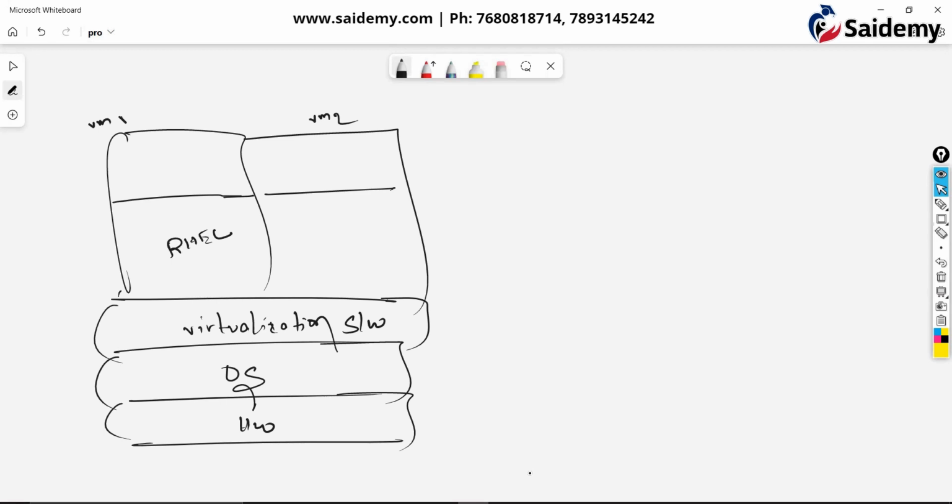Suppose I want a CentOS, here I install CentOS. This is the OS, operating system. Then here we used to install software to practice. So we used to go to these virtual machines and practice. That is how we used to do it earlier.